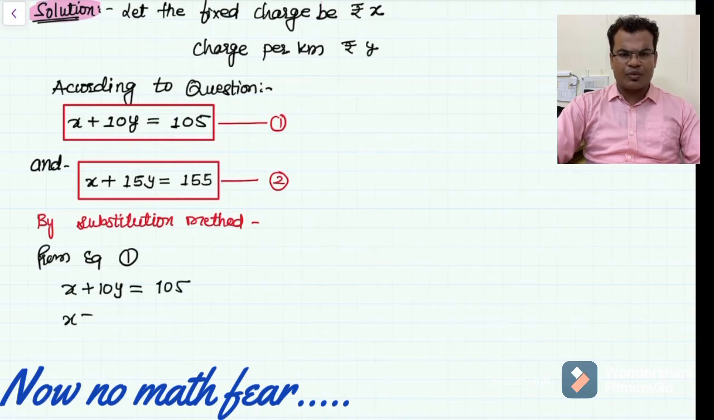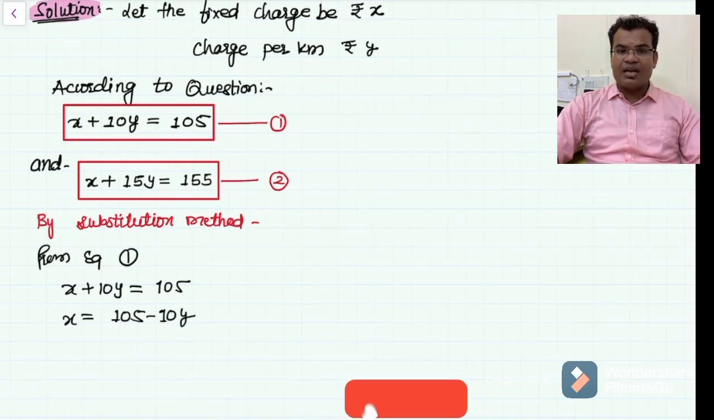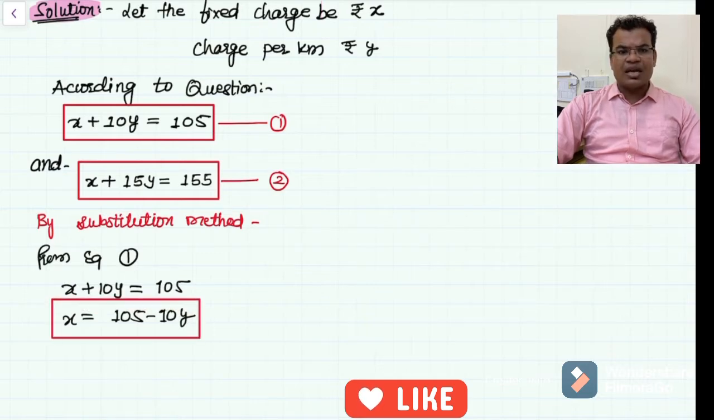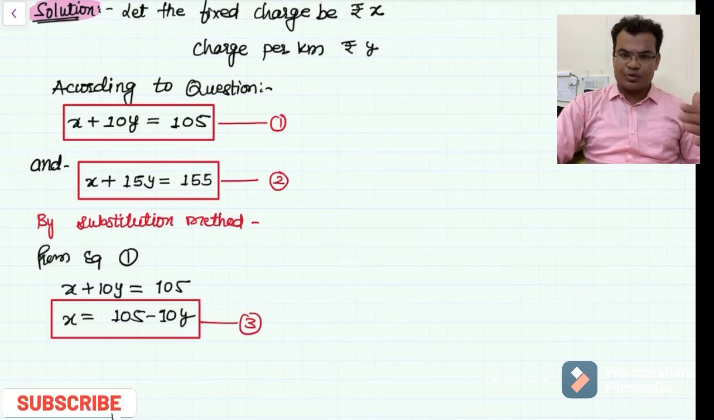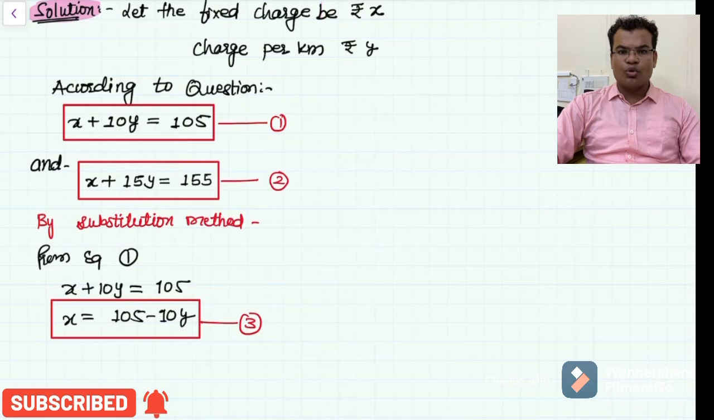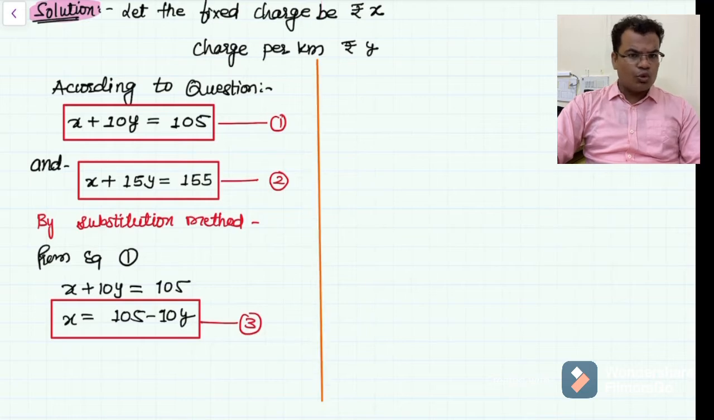So we are doing equation number 1: x plus 10y equals 105, so x equals 105 minus 10y. This is the value of x, and we generally write it down like that. We will substitute this in equation number 2, as we know that this is equation number 3.